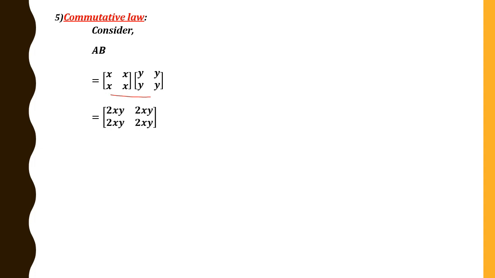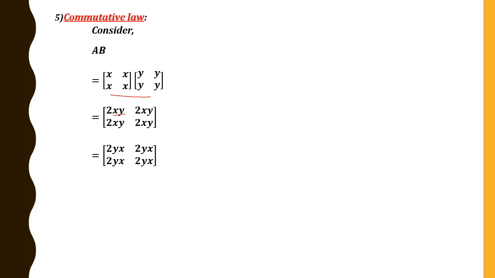So the next one is the commutative law. Consider AB, and we shall replace the matrices A and B. Now we shall multiply these two matrices. We know what we get. We shall write that one. And again, you can observe that X and Y are real numbers. Real numbers satisfy the commutative law. Therefore, X into Y is the same as Y into X. Therefore, in the next step, we shall write this as 2YX, 2YX, 2YX, 2YX.